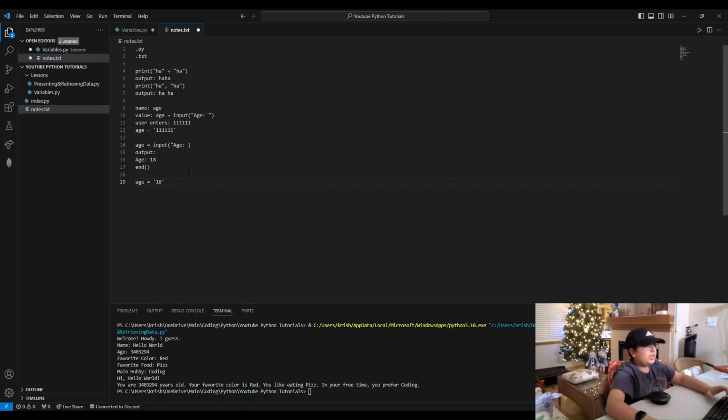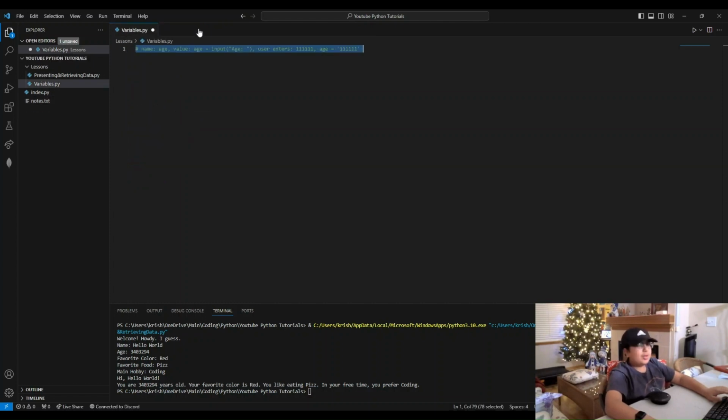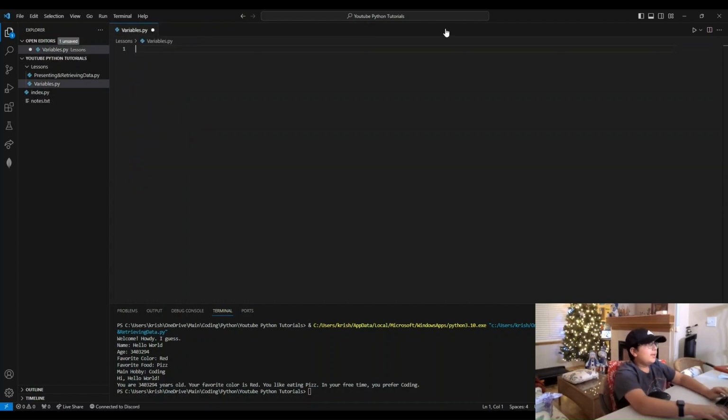Okay, so that's basically just the start of variables. Again, just like printing and all that, variables do not have to have quotes. They can be numbers, other variables, but I'm just using strings to start off because they're pretty much the easiest. I mean, your opinion might be that numbers are the easiest, but let's continue. I'll do numbers and strings, don't worry. Now that we've gotten that out of the way, let's start.